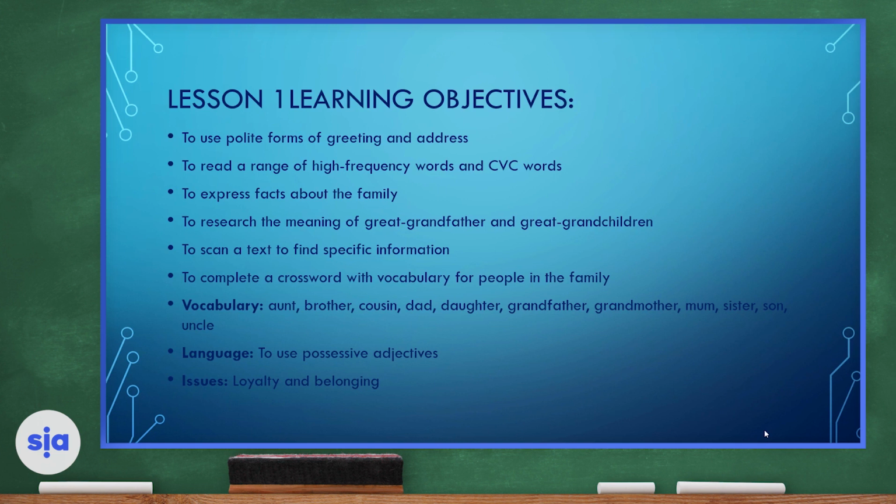We're going to learn the vocabulary words aunt, brother, cousin, dad, daughter, grandfather, grandmother, mom, sister, son, and uncle. As for language, we're going to use possessive adjectives. And the issues we're going to discuss are loyalty and feelings of belonging.